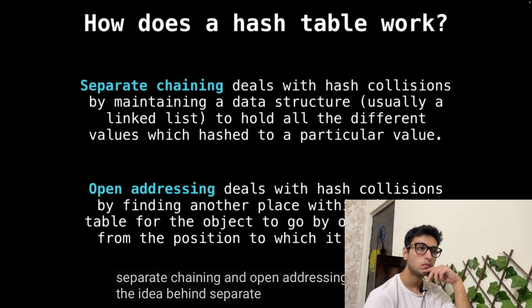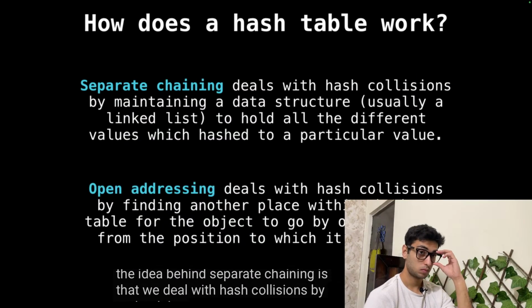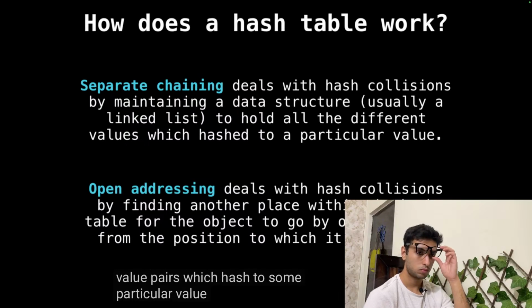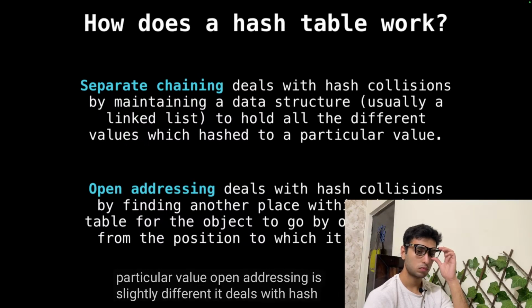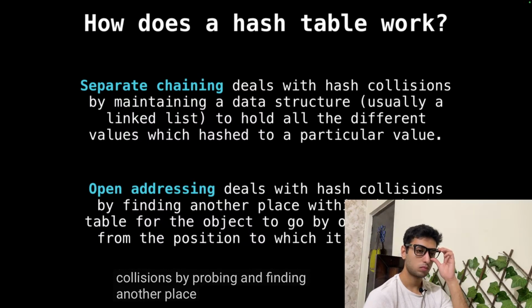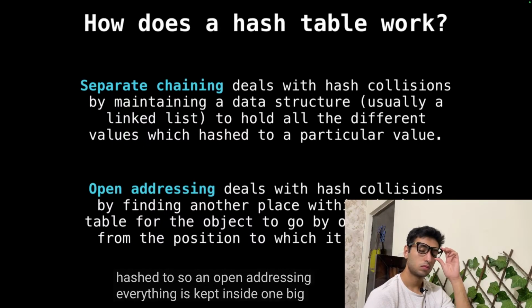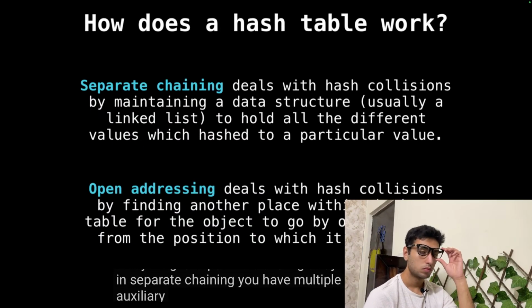The idea behind separate chaining is that we deal with hash collisions by maintaining a data structure, usually a linked list, to hold all the different key value pairs which hash to some particular value. Open addressing is slightly different. It deals with hash collisions by probing and finding another place in the hash table offset from the place where we originally hashed to. So in open addressing, everything is kept inside one big array. In separate chaining, you have multiple auxiliary data structures.